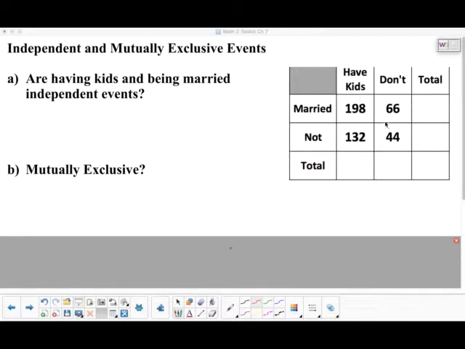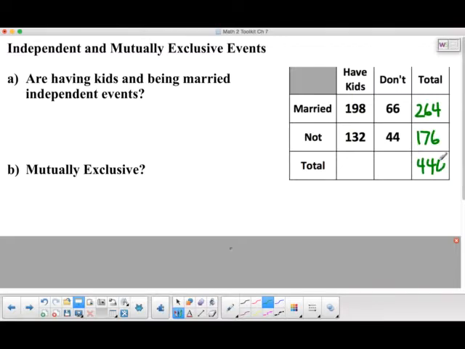And as always, you should always work on the totals. So why don't you go ahead and hit pause and work on the totals. All right, now that you have had time to do the totals, just to check in, these should be your totals. This should be 264. On this one, it should be 176. Altogether, that would be 440 people. And then we'd have 330 and 110 as our bottom numbers here. All right, now that we have our totals, we're good to go.